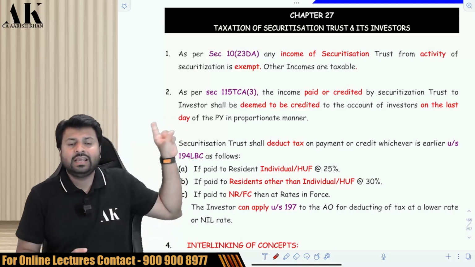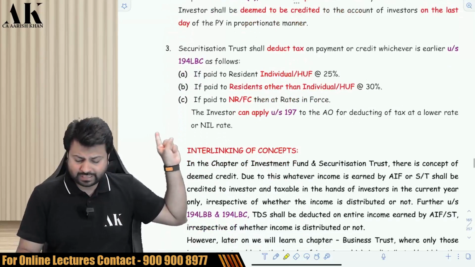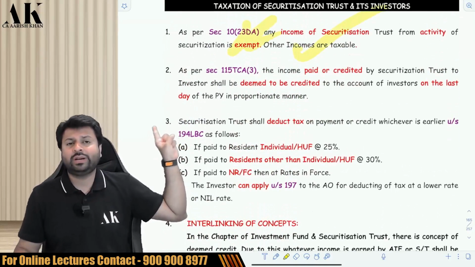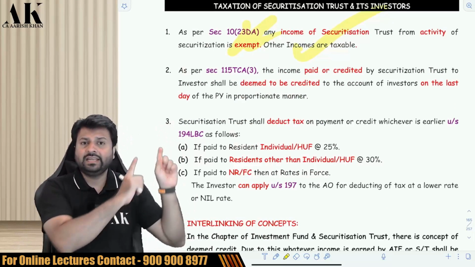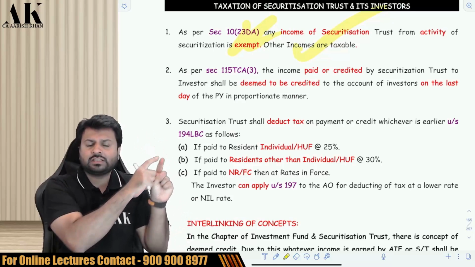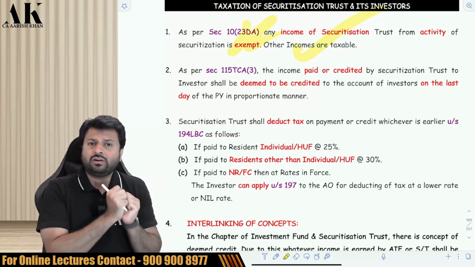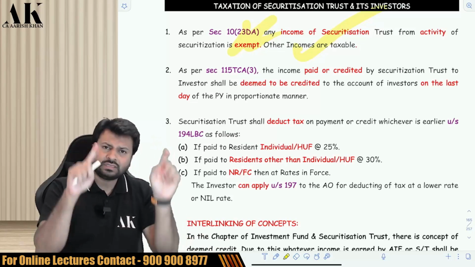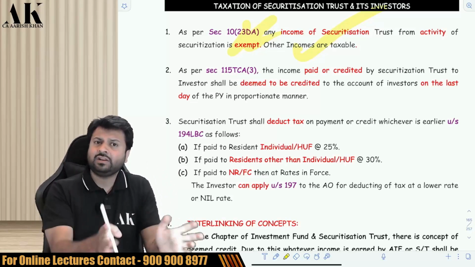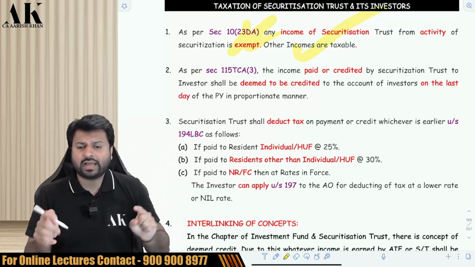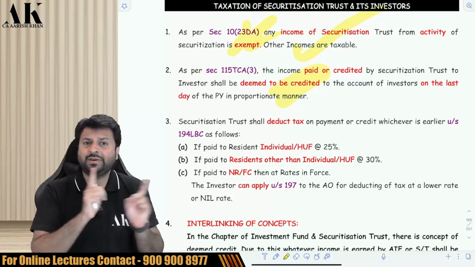The first point: whatever income is earned by the securitization trust is fully exempt under 10(23DA). Secondly, the income earned by the securitization trust will be given to the investors. Whether it is given or not, if 100 rupees is earned and 100 rupees is given, deduct TDS on the entire 100. If 100 rupees is earned and 70 rupees is given, then also deduct TDS on the entire 100 rupees, just like the previous chapter. Be very careful, on a deemed basis you have to deduct TDS.